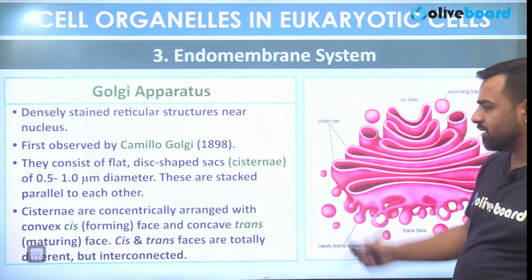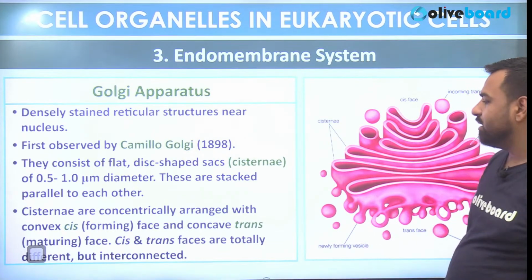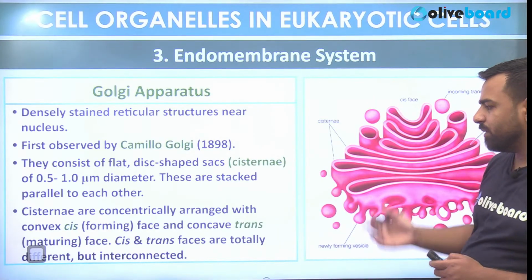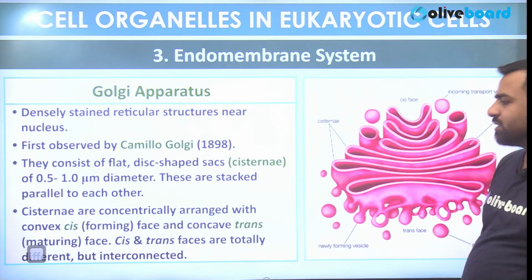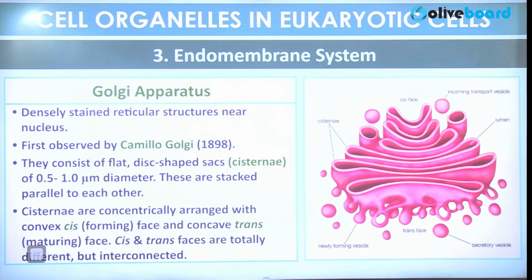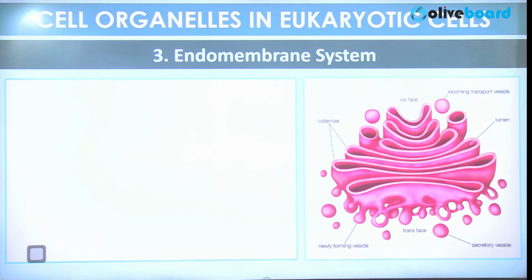Cisternae are concentrically arranged with the convex cis, that is forming phase, and concave trans, that is maturing phase. Cis and trans phases are totally different, but they are interconnected with each other.